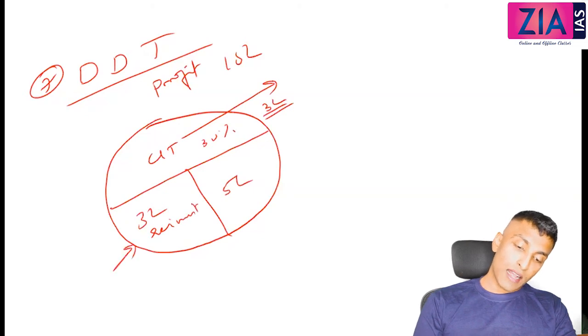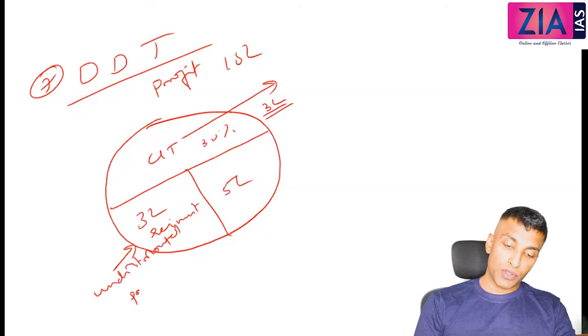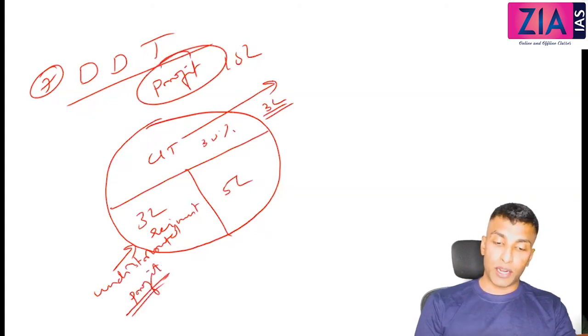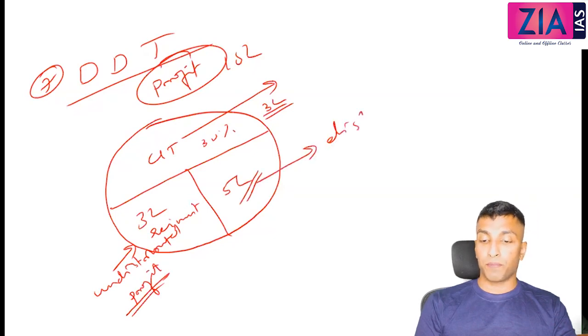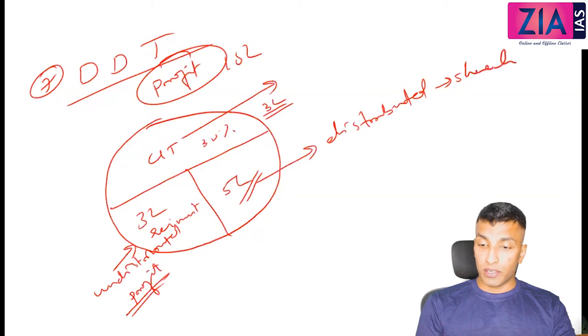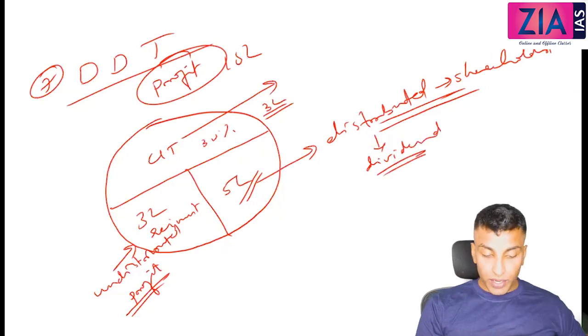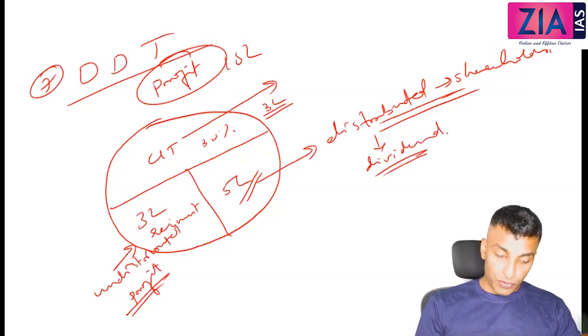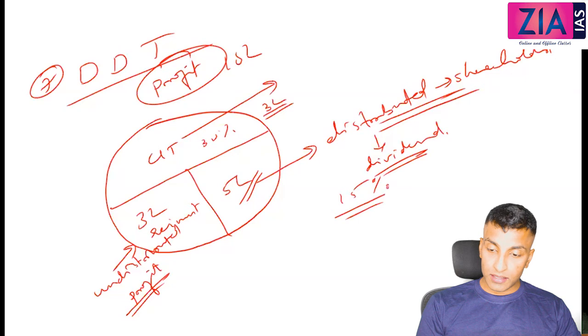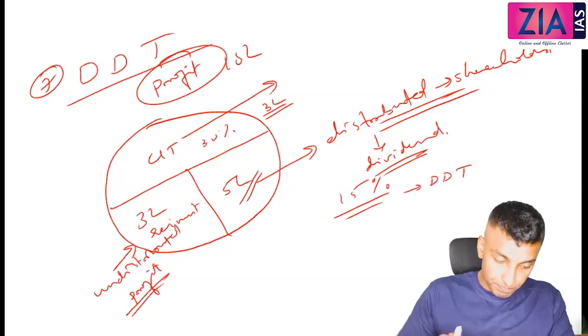So this is what you call undistributed profit, right? Because you are reinvesting. It is a profit, but not distributed to shareholders. It is reinvested. What about this 5 lakh? It will be distributed to the shareholders. When you are distributing, this is what you call dividend. So while distributing dividend, there is a tax. So 15% of this will go as dividend distribution tax.